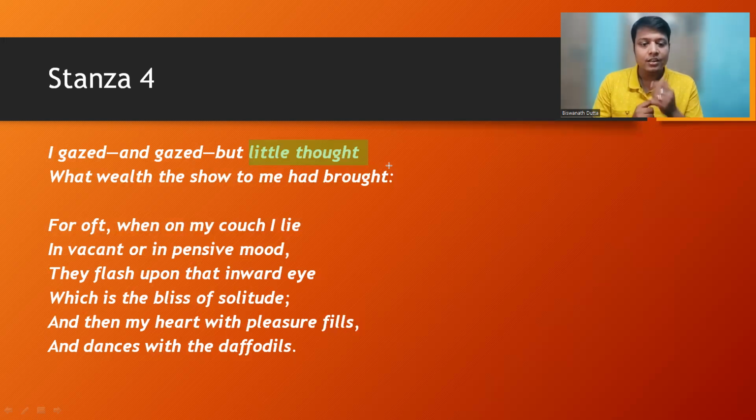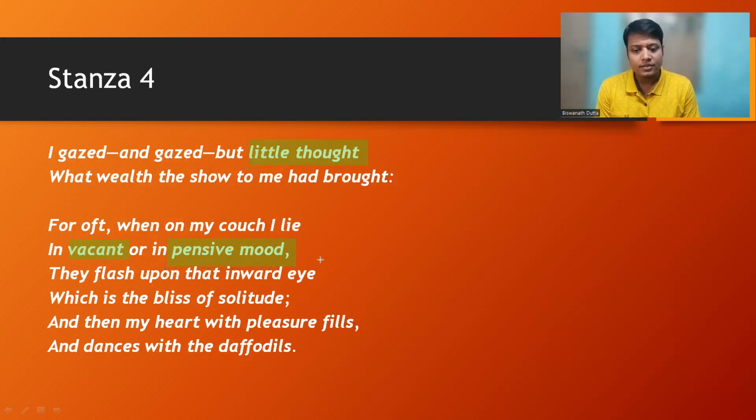It is actually an answer to the question, "what wealth the show to me had brought." "For oft" means for often. "When on my couch": a couch is a kind of sofa. "On my couch I lie in vacant or in pensive mood." This is important. Suppose I am lying on my couch with no thought. Vacant means no thought or blank thought, or in pensive mood. Pensive means sad mood. Suppose I am just lying on my couch or sofa with no thought at all, or maybe I am very sad and lying on my couch.